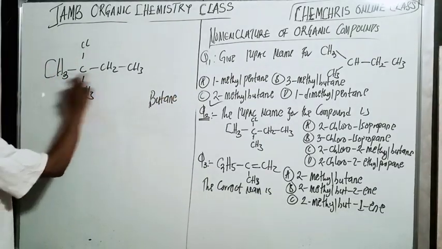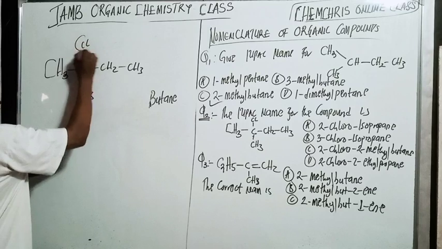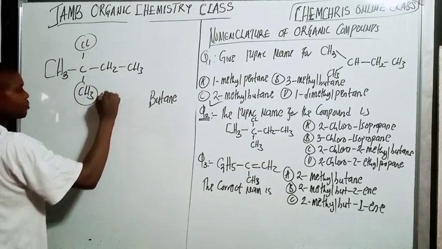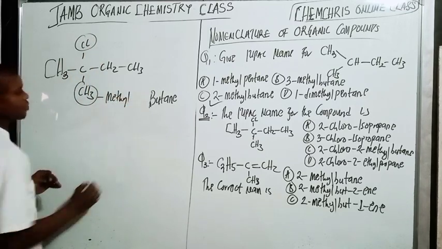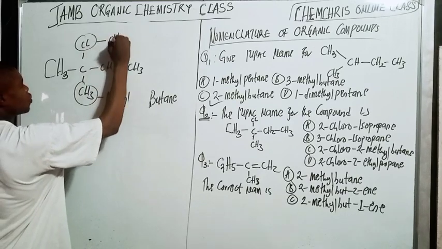Now, from here to here is the parent name. Here I have this guy and this guy. The name of this guy already is called what? Methyl. Why is the name of this guy called chloro?